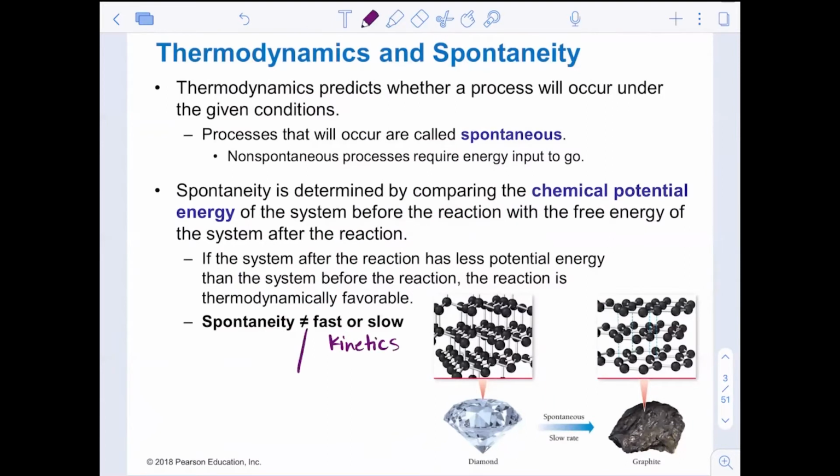Spontaneous and non-spontaneous is thermodynamics. Do not mix these two up. They are very, very important to understand the overall reaction. However, they are not linked together. Yes, my diamond ring that my husband gave me many, many years ago will eventually turn into a pencil. I've said this before, but it will happen over a very, very long time. So I'm not too upset.